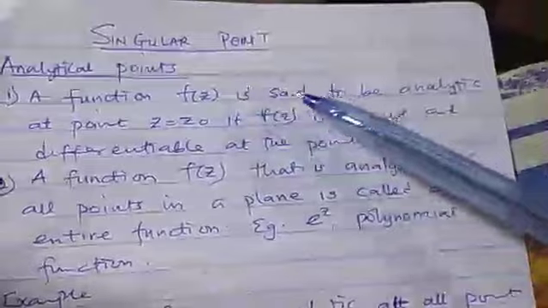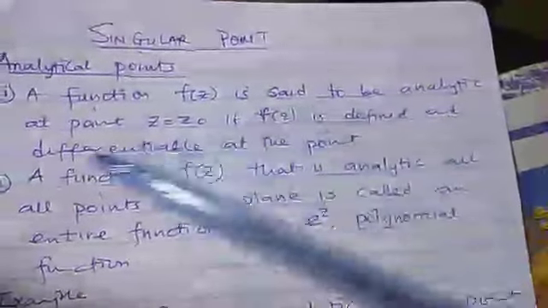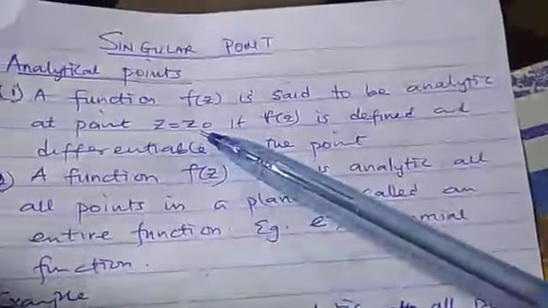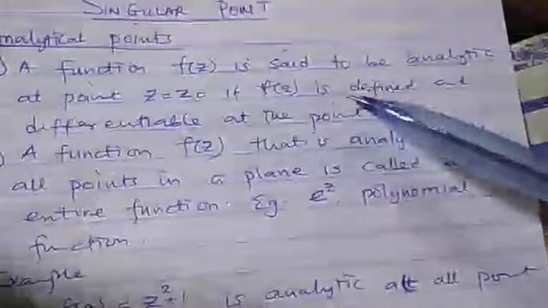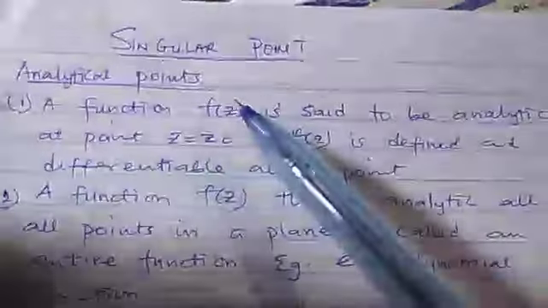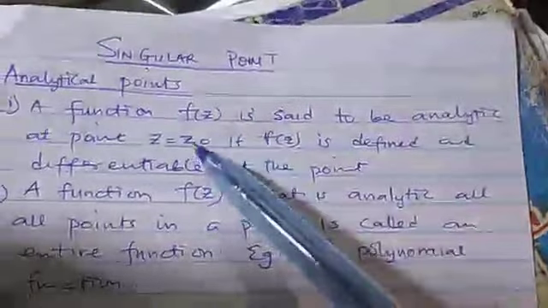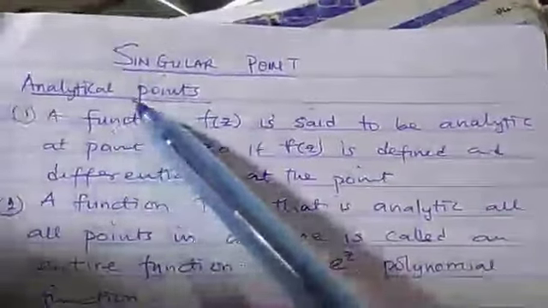A function f of z is said to be analytic at this point z0 if it is defined and differentiable at that point. That is, if this function is defined and differentiable at a certain point z0, they will say that that function is analytic.